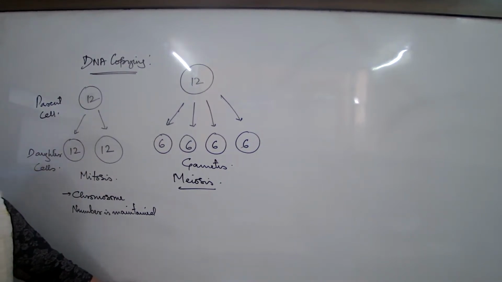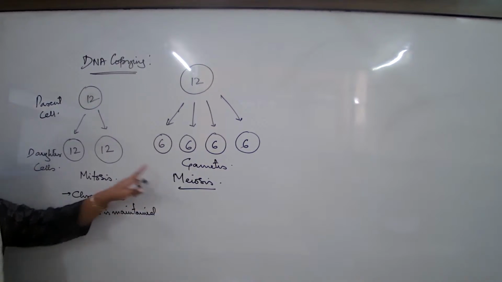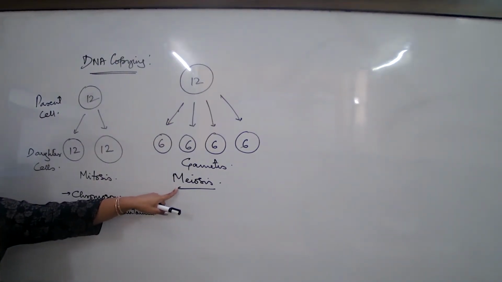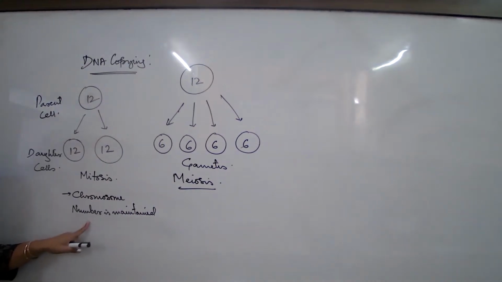So if I have to understand the concept of reproduction, what are the two types of cell division? The two types of cell division are mitosis and meiosis. What are some of the most important differences to understand? If it is mitosis, this is the first major point: chromosome number remains the same.